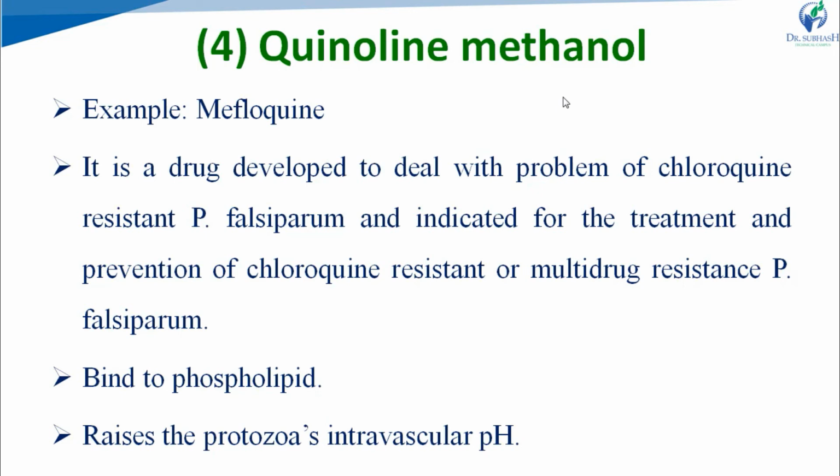Especially when a patient is infected with Plasmodium falciparum, and after long use of chloroquine it gets resistant, and chloroquine does not cure the malaria due to Plasmodium falciparum. Then this drug mefloquine is indicated for the treatment of this type of infection.